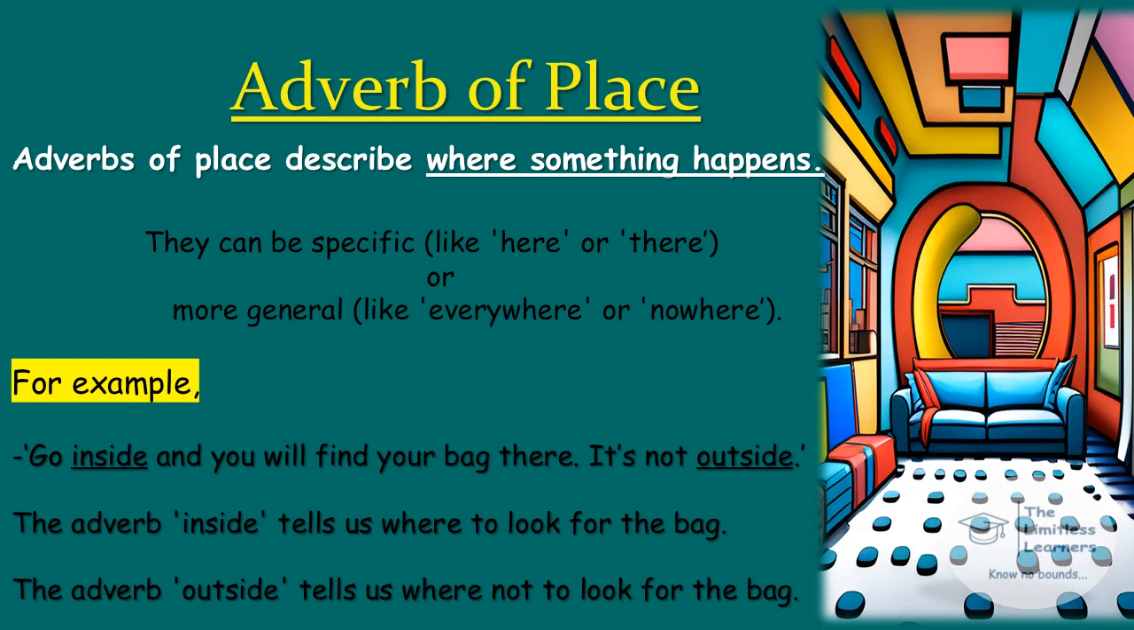Adverb of place tells us where something is happening, the specific place. They can be specific like here or there, or more general like everywhere or nowhere. Let's just see the example. Go inside and you will find your bag there. It's not outside. Both these words inside and outside are the adverbs. The adverb inside tells us where to look for the bag, and the adverb outside tells us where not to look for the bag. That means both these adverbs are telling us the place, so both these words are adverbs of place.